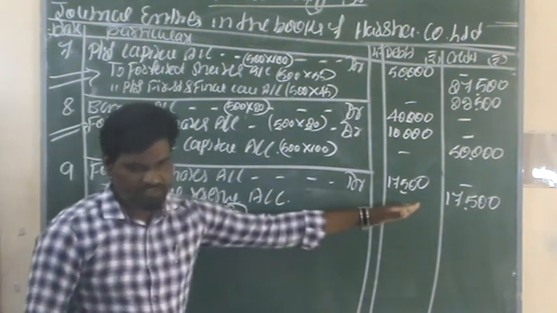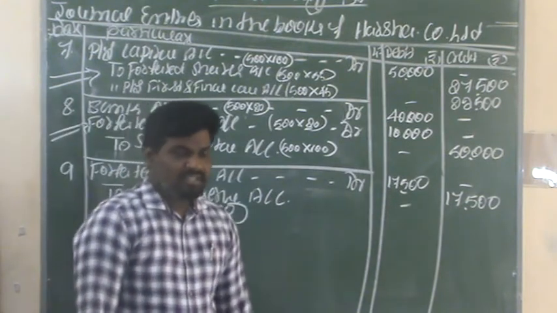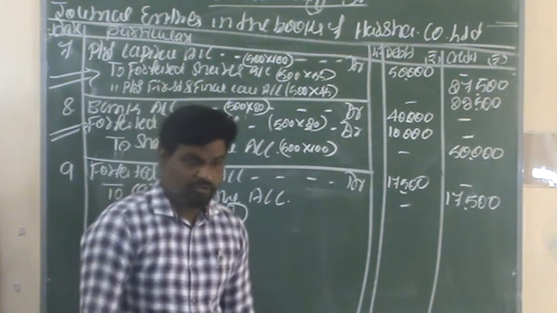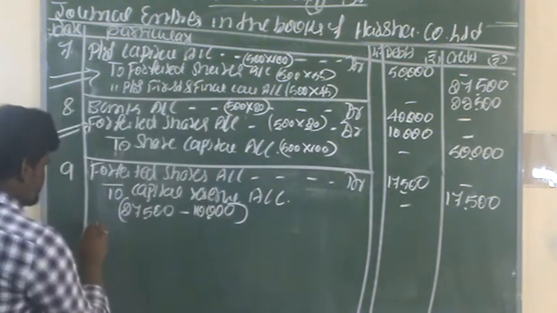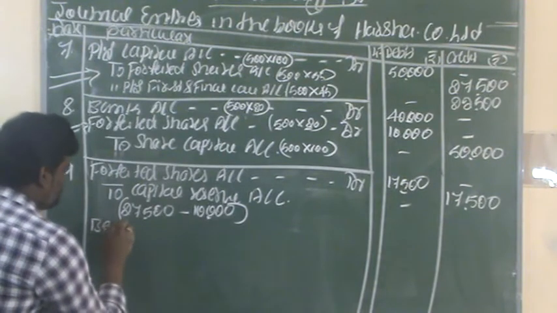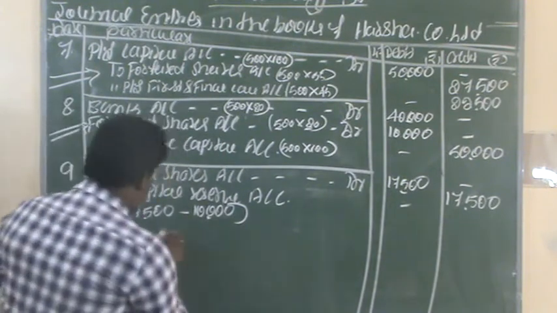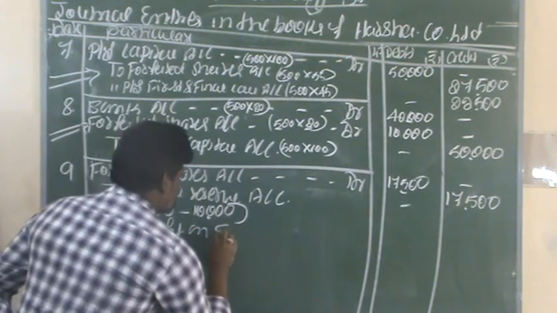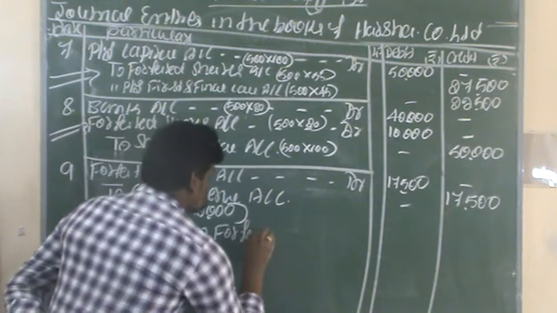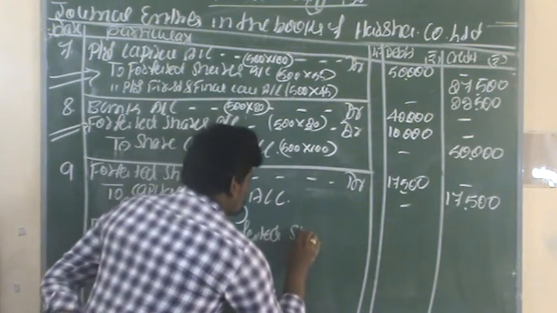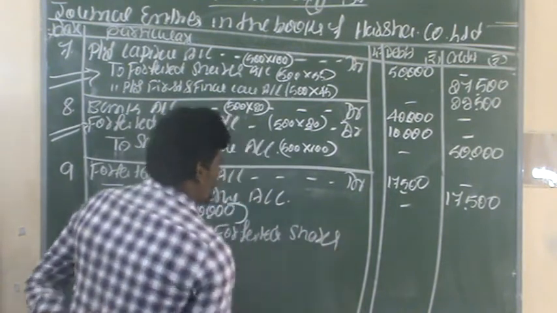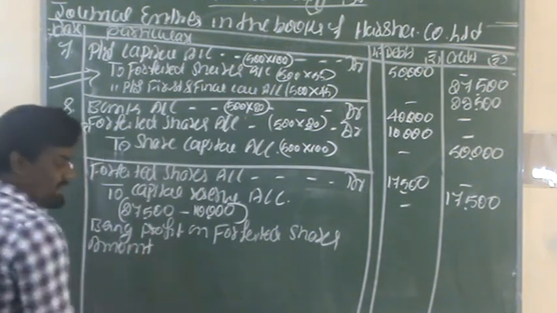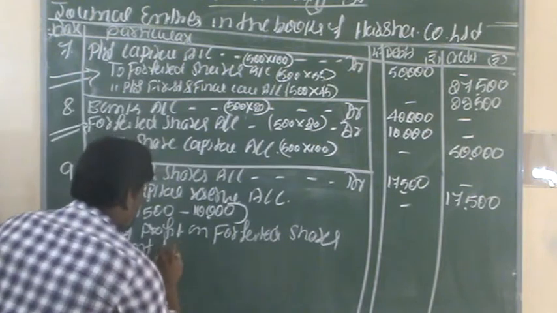This difference amount is profit only. So by reissuing these forfeited shares, they are not getting any loss, they are getting profit only. Finally, the narration: being profit on forfeited shares amount transferred to capital reserve account.